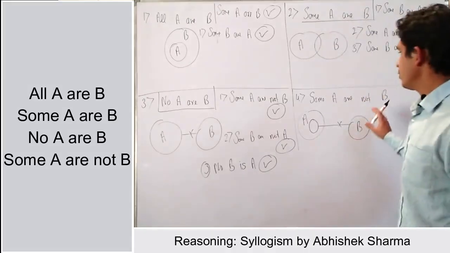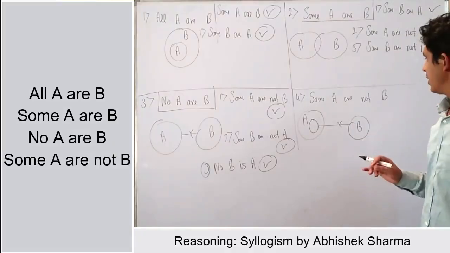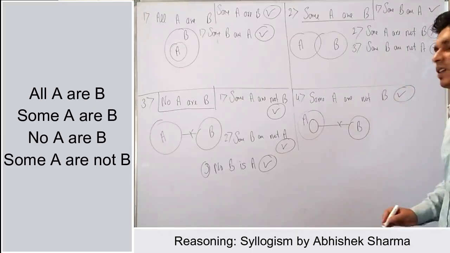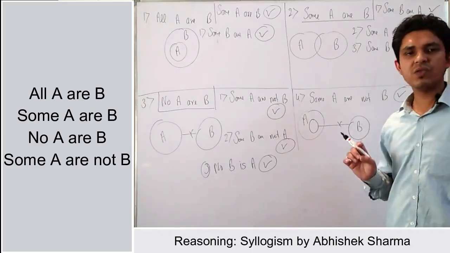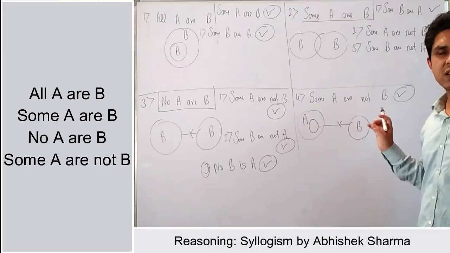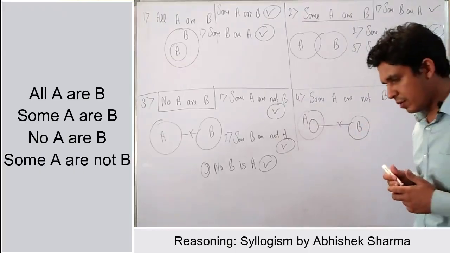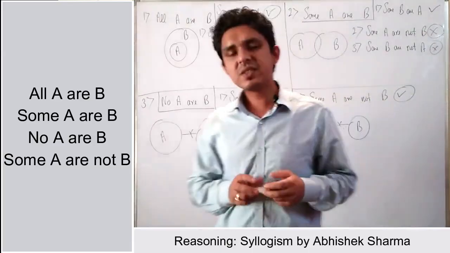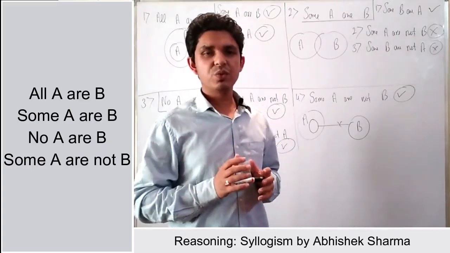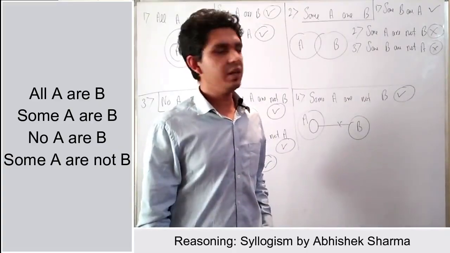Right? Okay, coming to the fourth point, that is some A are not B. Here the correct conclusion will be only this, some A are not B. Rest all the conclusions will be false here. Okay, these simple rules we have understood, and when we apply the same rules in the questions, that will be more clear, right?